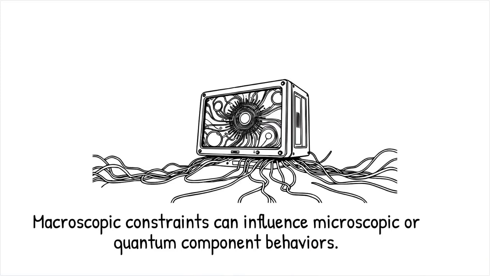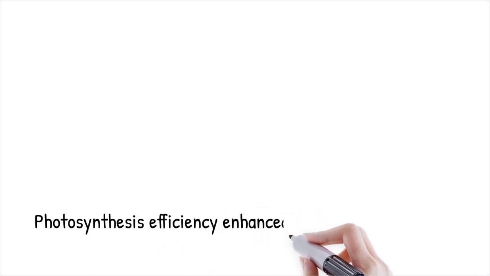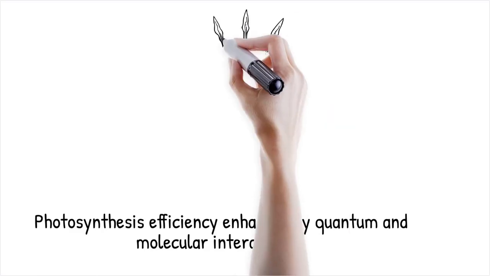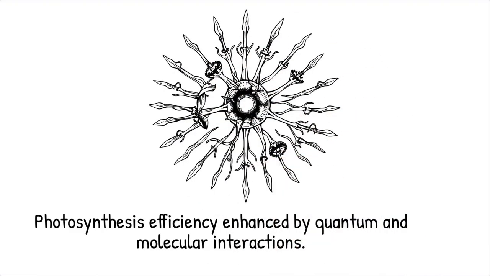In photosynthesis, quantum coherence in light harvesting complexes enhances energy transfer efficiency, which is then stabilized by protein dynamics at the molecular scale, all contributing to the macroscopic efficiency of the plant. It's like a whisper traveling through a crowd and becoming a chant. The initial quantum whisper needs the organization of the crowd to turn into an audible wave.